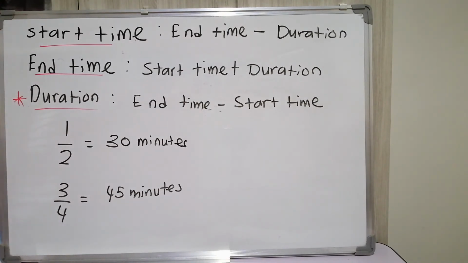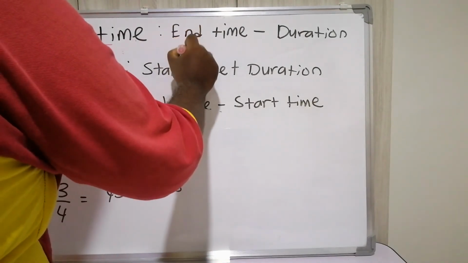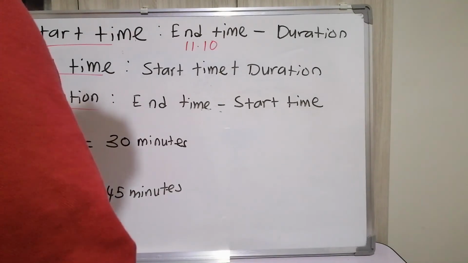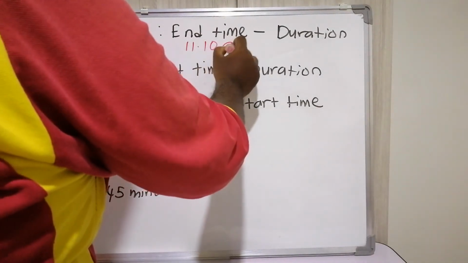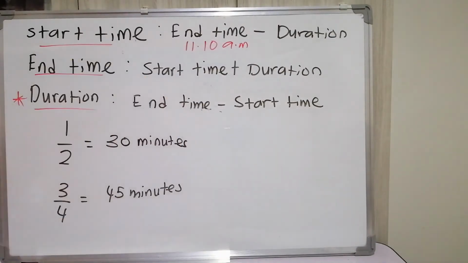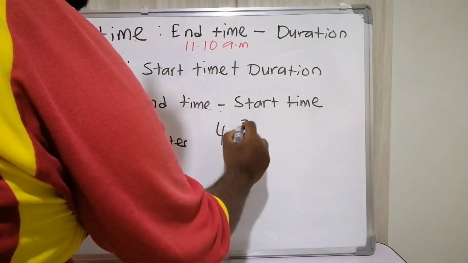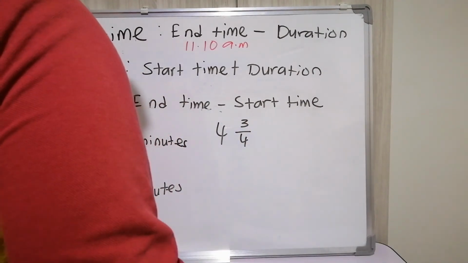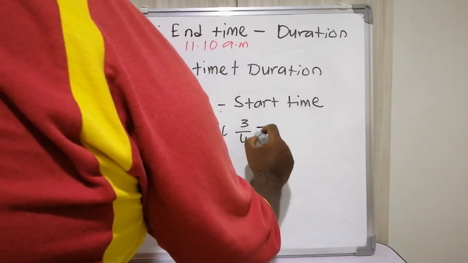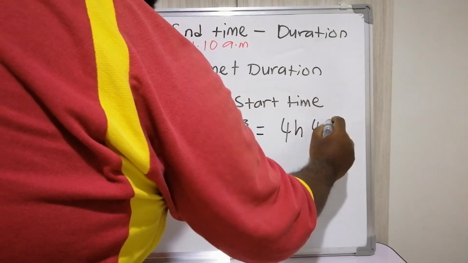Now you see Puan Masha arrived at Taiping at 11:10 a.m. Arrival time means end time, 11:10 a.m. Now we're going to minus the duration. First, we see how long the journey was. The journey was 4 hours 3 over 4, which means 4 hours 45 minutes.